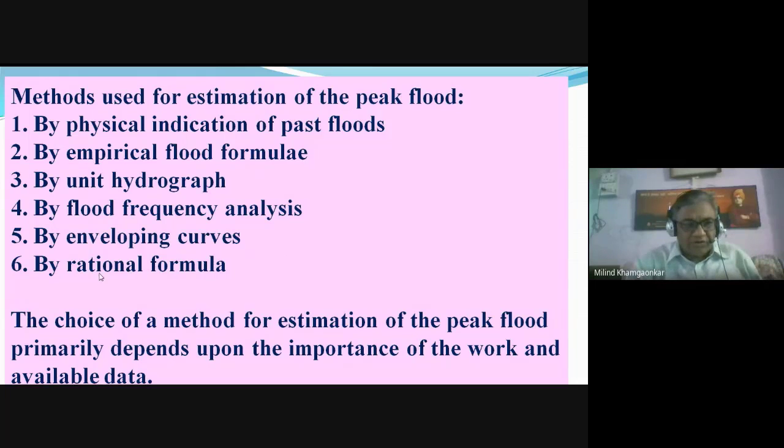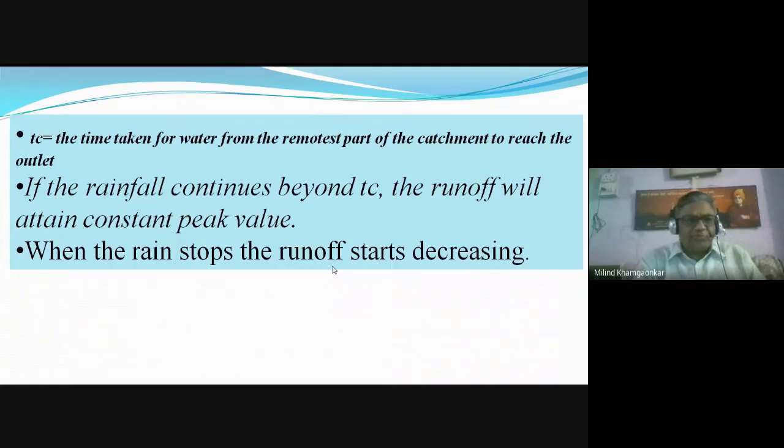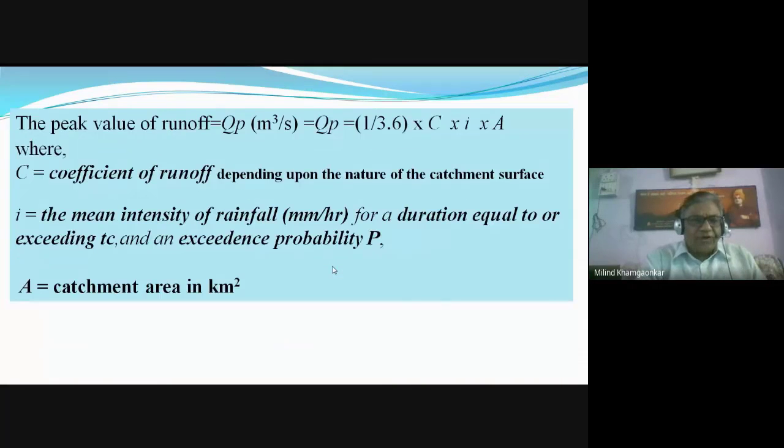There are certain standard enveloping flood curves and certain rational formulas are there. So there are various methods to find out the floods. The various formulas are there, like the rational formulas. Discharge is equal to some constant into catchment area into intensity of rainfall. Okay, 1 upon 3.6 C into A. I is the mean intensity of rainfall. A is catchment area. C is constant, which is called as the coefficient of runoff.